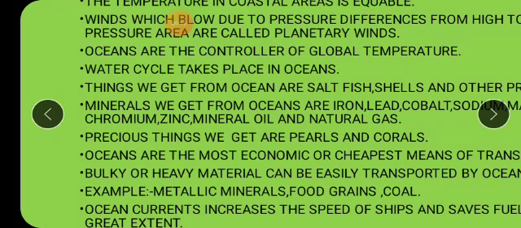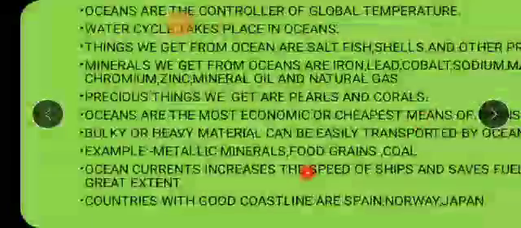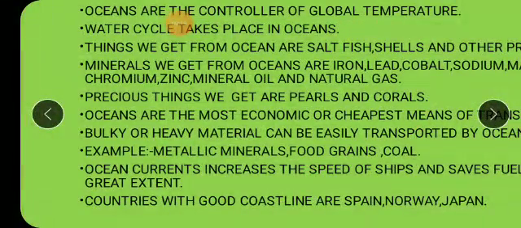Ocean currents increase the speed of ships and save fuel to a great extent. Why is it the cheapest source of transport, children? Because the ocean currents, the warm and cold ocean currents, increase the speed of ships automatically. Along with those currents, waves of the water, the speed of the ship automatically increases. So it also saves the fuel of the ship, isn't it? And a ship can move at a greater speed by using less fuel. So this is another use of ocean currents that proves very useful.